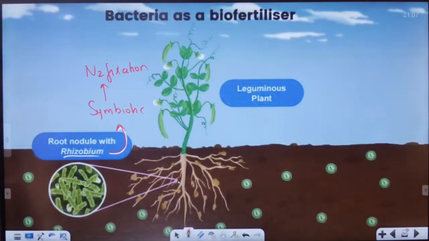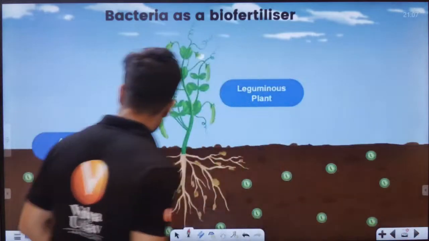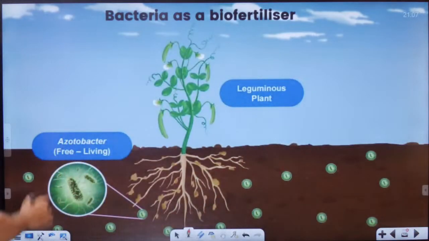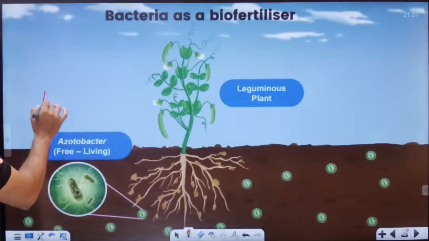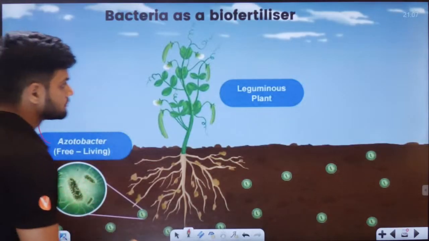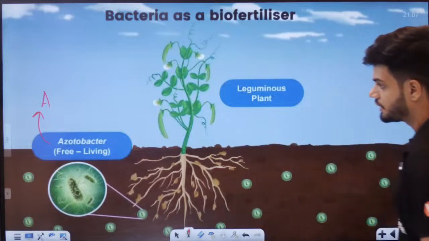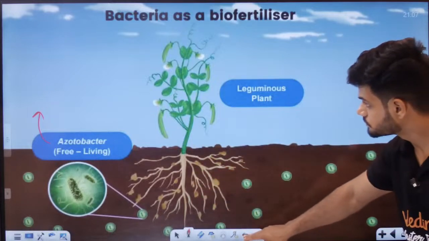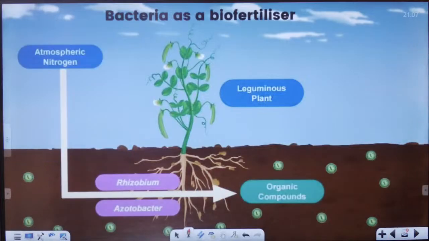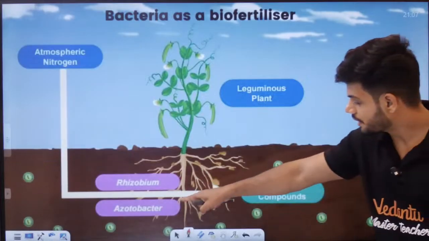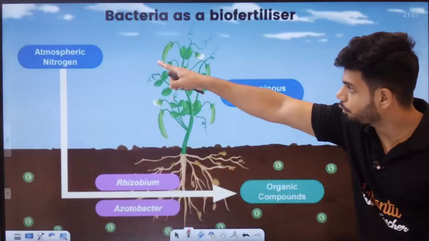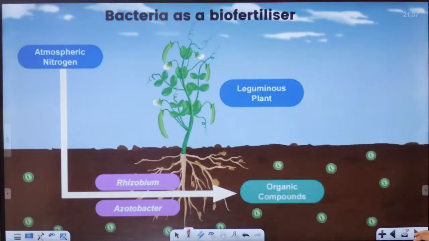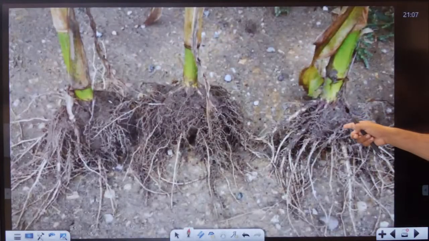It is symbiotic, while Acetobacter is free living. They are free living, they are not found symbiotic. Students, see here: Acetobacter and Rhizobium both fix atmospheric nitrogen.